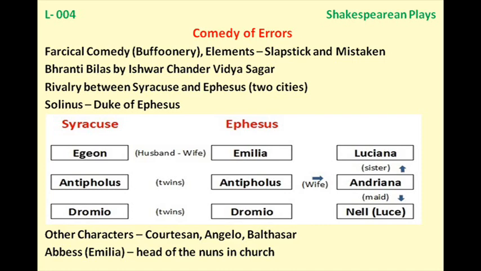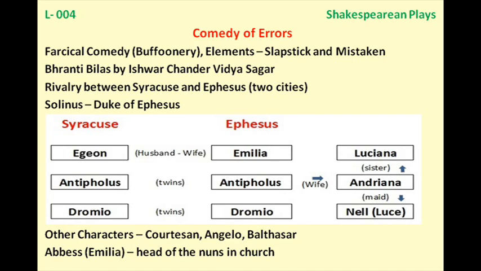Then the Abbess enters the stage. And who is the Abbess? The Abbess is actually the wife of Aegeon, and her real name is Emilia. And then the husband, Aegeon, recognizes his wife, and as they both acknowledge each other, everything is sorted out, and everyone comes to know that this family has twins. So there are two persons by the name Antipholus, and two servants by the name Dromio. So everything gets sorted out.